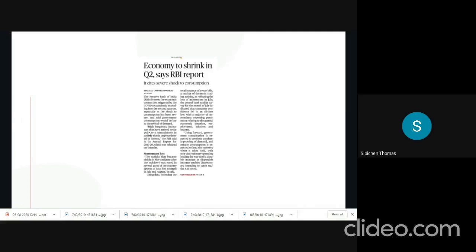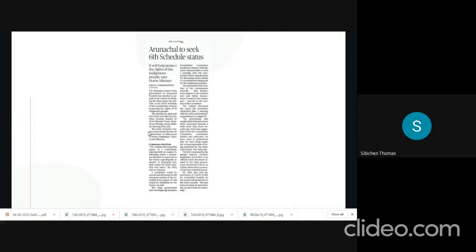So I told you that regional pages, city pages, all of those are not important, but still you have to skim through it. It is because, as I told you already, there might be topics hiding in it that are important. For example, in the page Northeast, we have this article, and we have discussed about it already. And this article comes under GS2 in the section Social Justice. I have already explained to you about how question could come from this area. So now I'm not going to repeat it again.